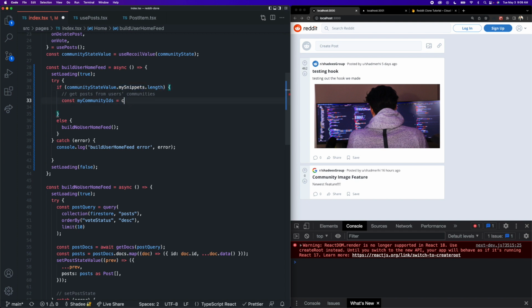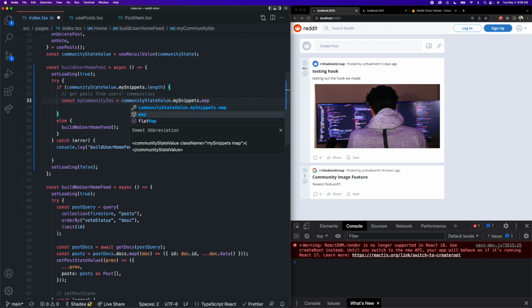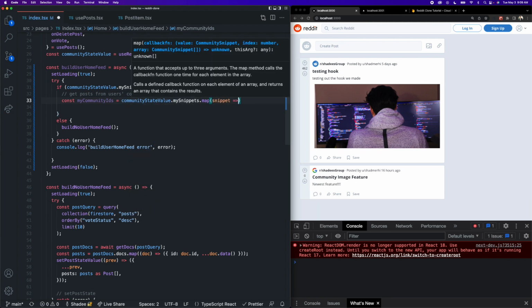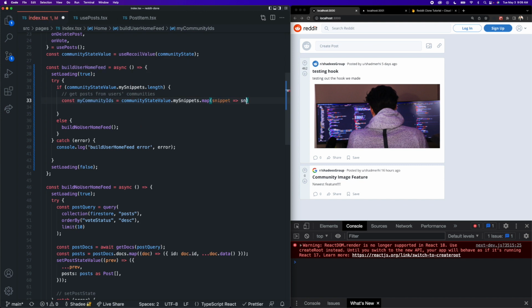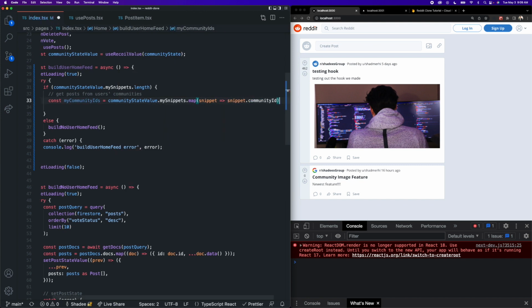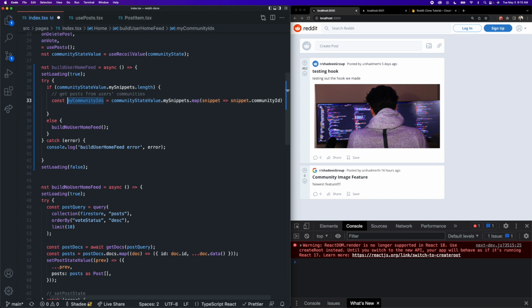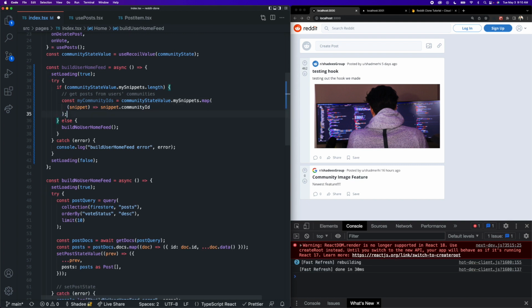So we can take the community state value dot my snippets and map through them. And for each snippet, we want to convert it into just the community ID. So we're basically converting the full snippet object to just a single string that is the snippet.community ID. So my community IDs is just going to be an array of all of the extracted community IDs from all of the snippets. And we're going to use this in our post query, which we can create right now.